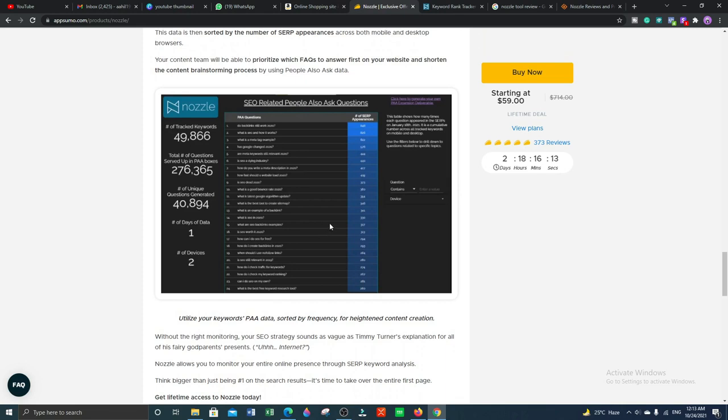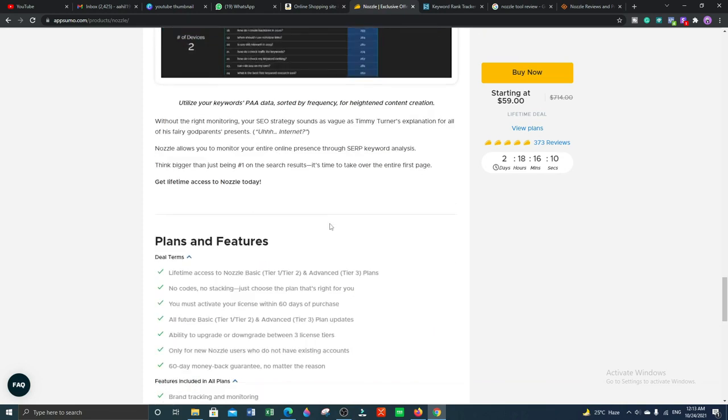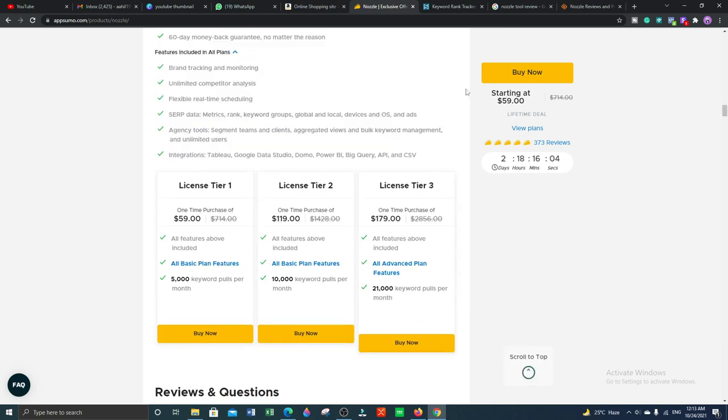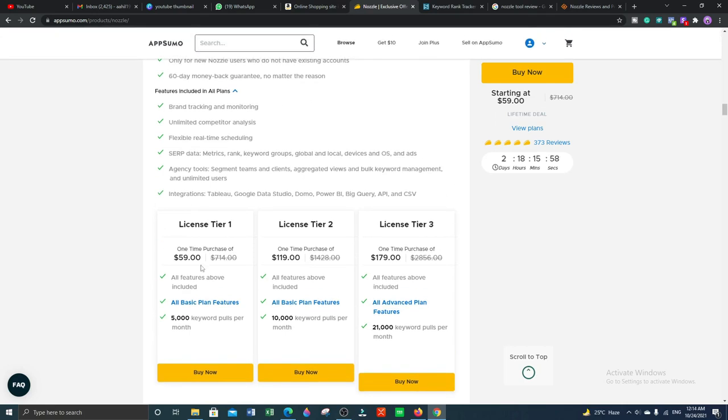You can analyze your competitors and all keywords you can target, and plan and features are also mentioned. You have 3 options: license tier 1, tier 2 and tier 3. If you go with license tier 1, you have to pay $59 for lifetime. All features mentioned above will be included in this package. With the basic plan features you will get 5000 keyword pulls per month. If you go with tier 2, you have to pay $199 and you will be able to access all these features. If you go with tier 3, you have to pay $179 one time and you can access this tool for lifetime, and you get all these features with this package.